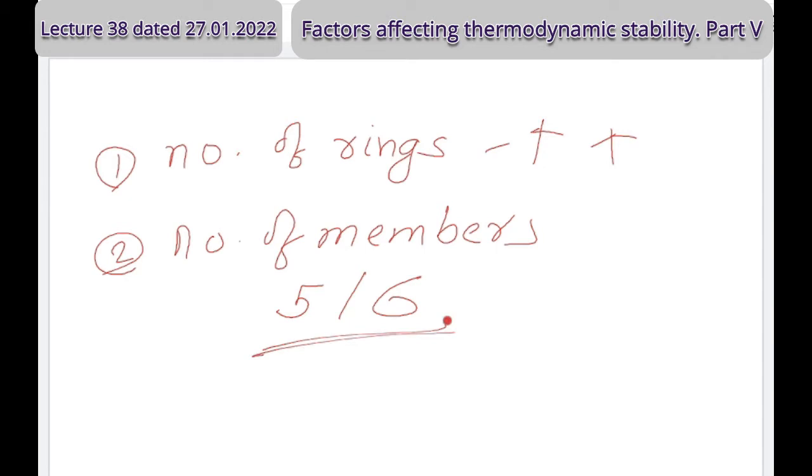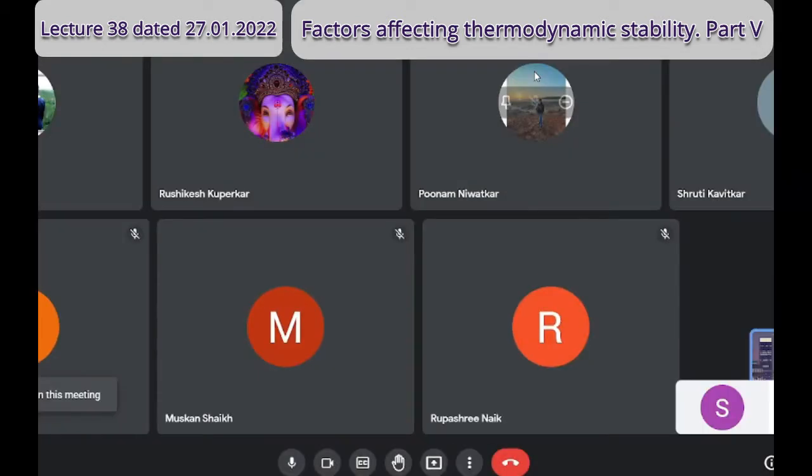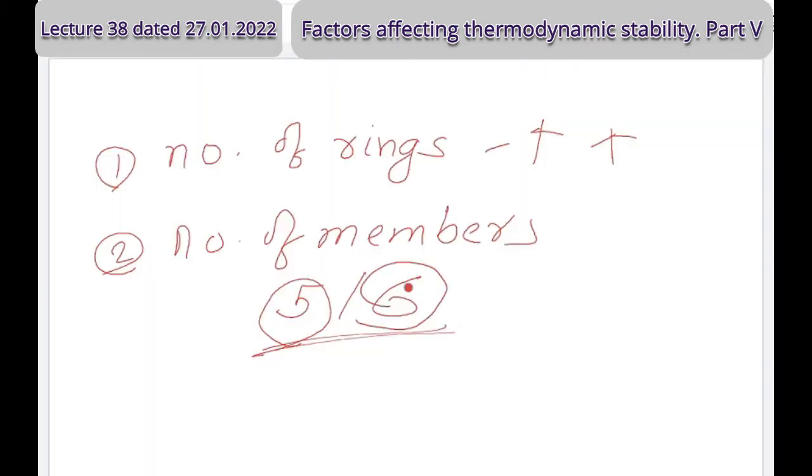So if there is no conjugation, means if there is no possibility of delocalization of electrons, then 5-membered ring complexes are most stable. And if there is a possibility of resonance or delocalization or conjugation, then 6-membered rings are more stable. To make this concept clear, I give you one example.